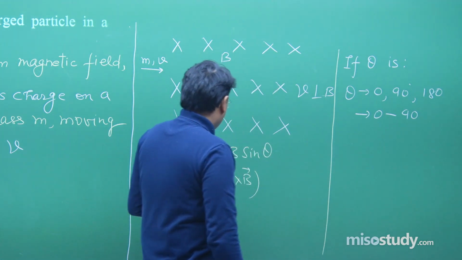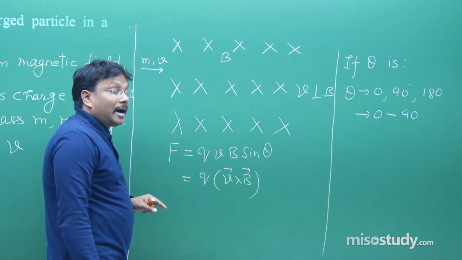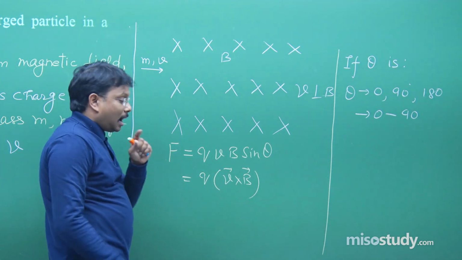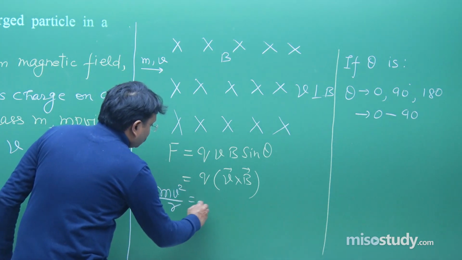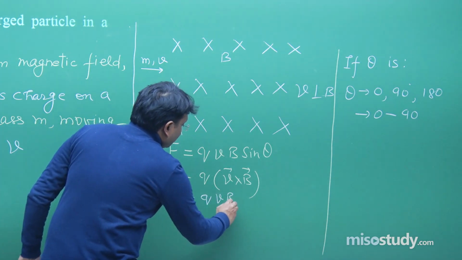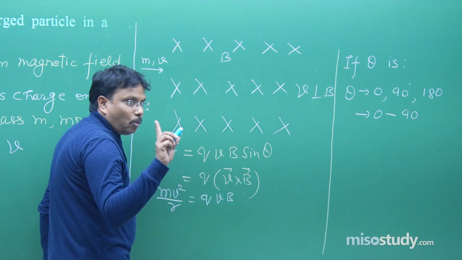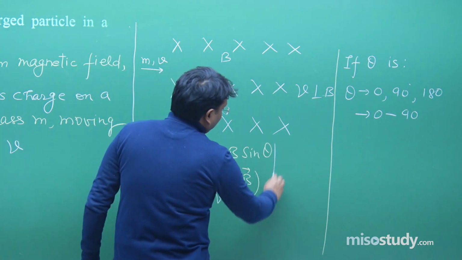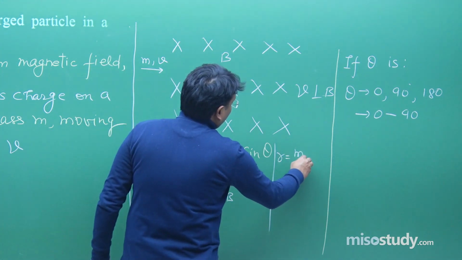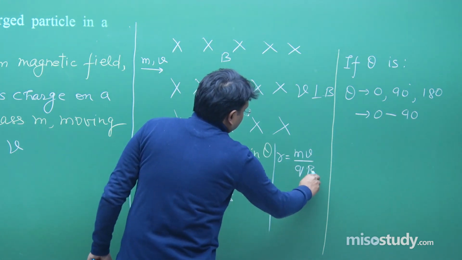Fine. Now from here one thing you can say, that in this situation the particle will move on a circular path. So mv square upon r is equal to qvB, and this is for maximum force, sin theta is equal to 1, theta is equal to 90. So from here you can get a relation r is equal to mv upon qB, like this.